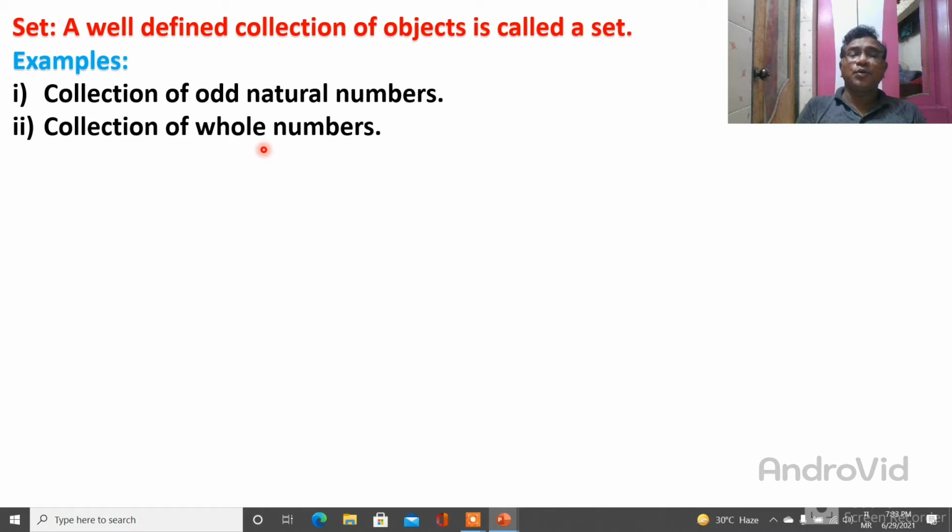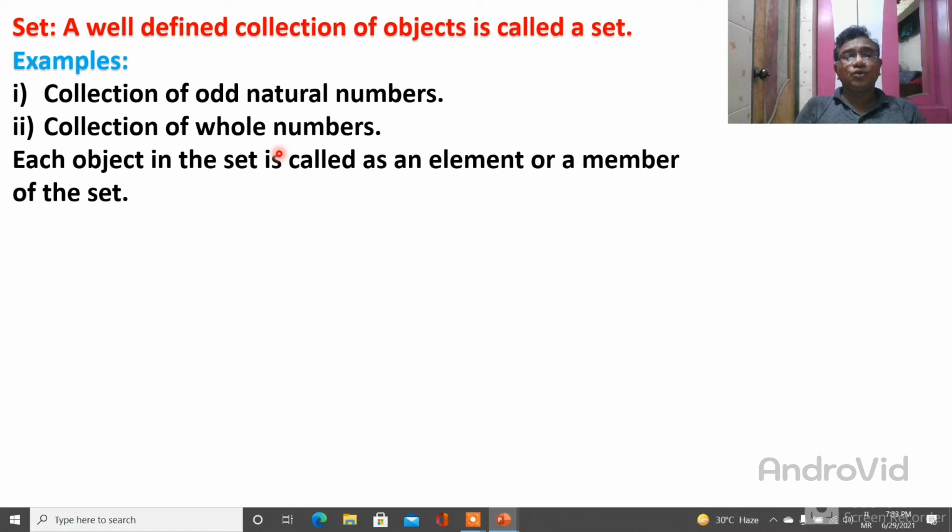Whole numbers are 0, 1, 2, 3, 4, and so on. This is also a set, because if I ask who are they, they say we are natural numbers. Which types of natural numbers? All types of natural numbers. Then I ask another group, which types of numbers? Whole numbers. So they are called a set. So a collection of well-defined objects is called a set. This is a set because they are natural numbers, odd natural numbers. This is also a set because they are whole numbers, started from 0.